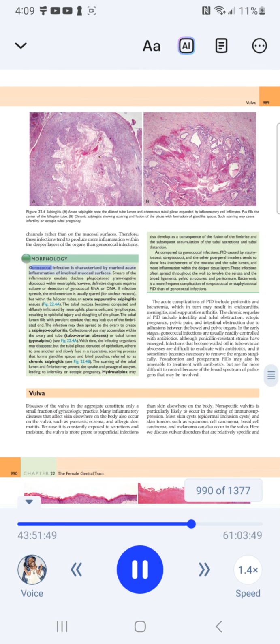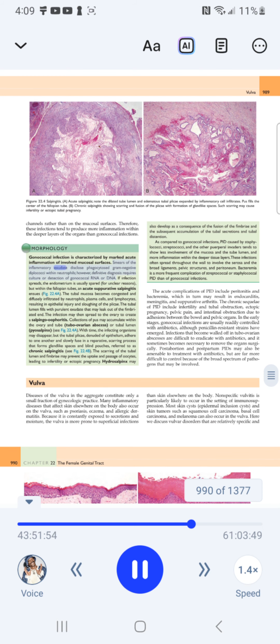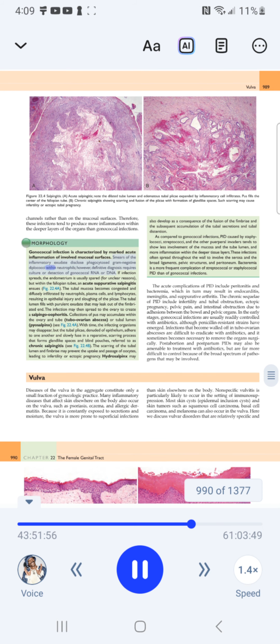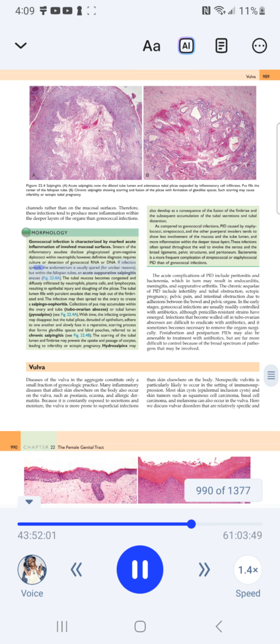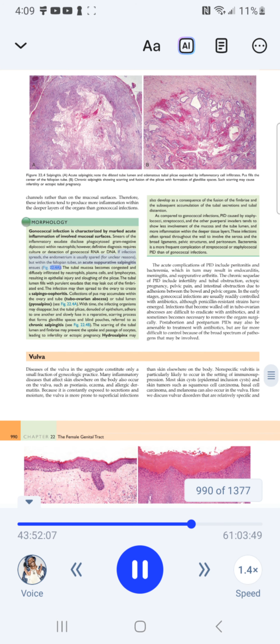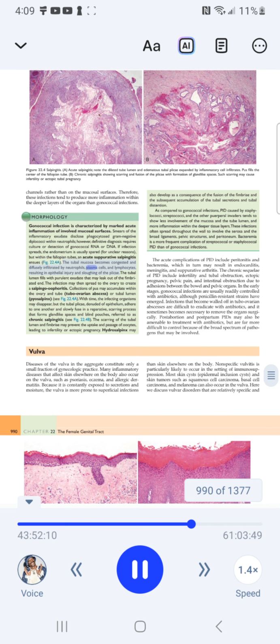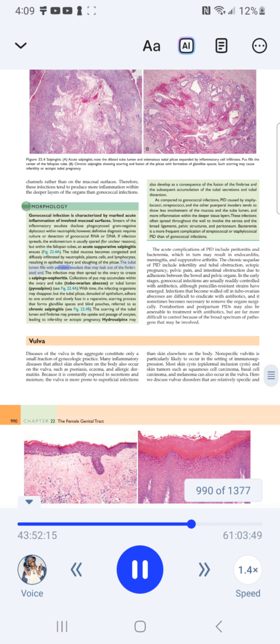Morphology. Gonococcal infection is characterized by marked acute inflammation of involved mucosal surfaces. Smears of the inflammatory exudate disclose phagocytosed gram-negative diplococci within neutrophils. However, definitive diagnosis requires culture or detection of gonococcal RNA or DNA. If infection spreads, the endometrium is usually spared for unclear reasons, but within the fallopian tubes, an acute suppurative salpingitis ensues, Fig. 22.4A. The tubal mucosa becomes congested and diffusely infiltrated by neutrophils, plasma cells, and lymphocytes, resulting in epithelial injury and sloughing of the plica. The tubal lumen fills with purulent exudate that may leak out of the fimbriated end.